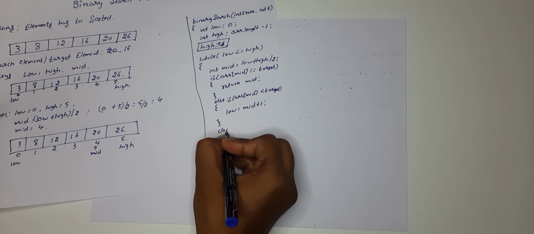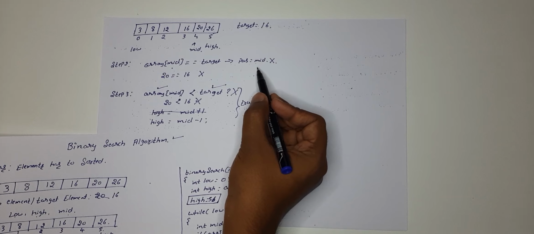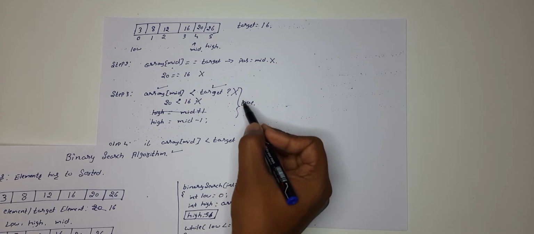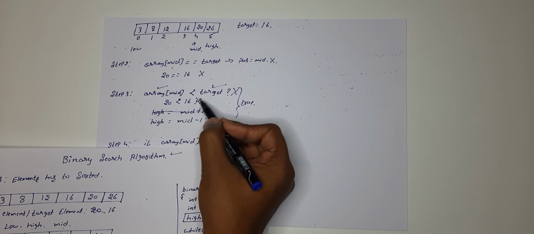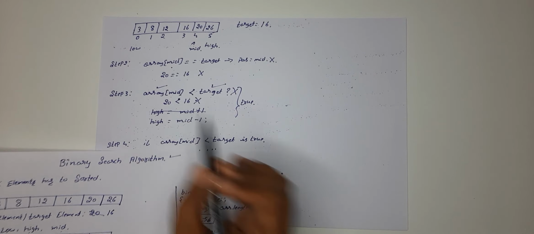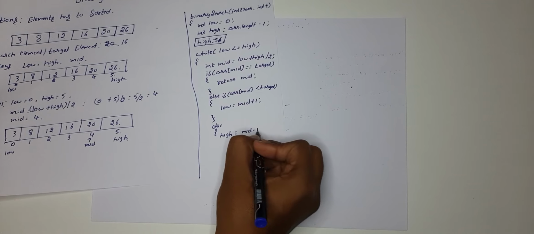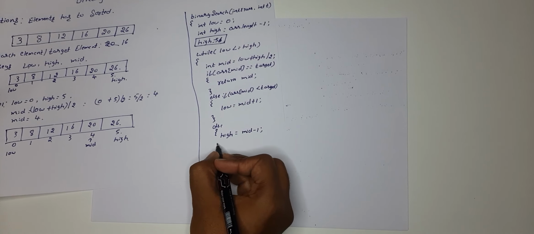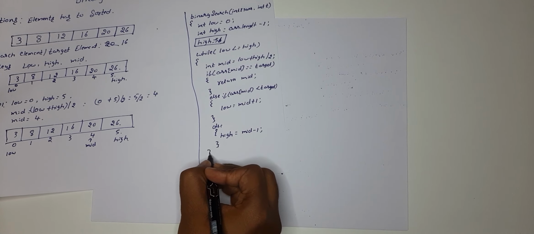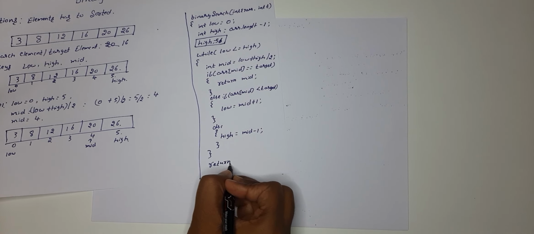Else, what if this condition gets false? When this condition gets false, you are updating the high value. So high is equal to mid minus 1. That's all. And here I am closing the while loop and returning at last.